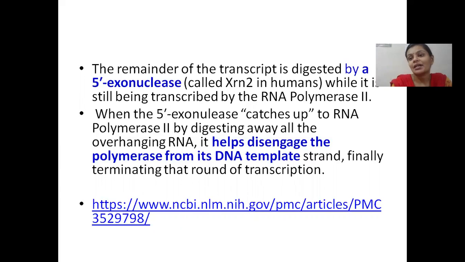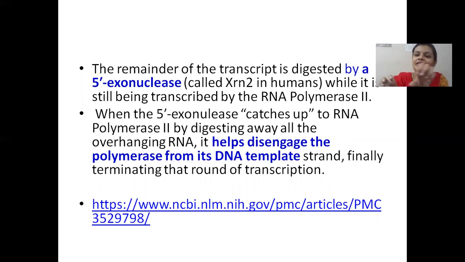After the pre-mRNA is cut off from its transcription complex, this overhanging mRNA is now present, and it keeps elongating and it keeps transcribing. So this overhanging mRNA's 5' end is not having any protection. There is no 5' cap. So 5' exonuclease can come and act on it. It cuts off the 5' end of this growing mRNA. So as the RNA polymerase keeps moving, this exonuclease also keeps moving along with that RNA polymerase.